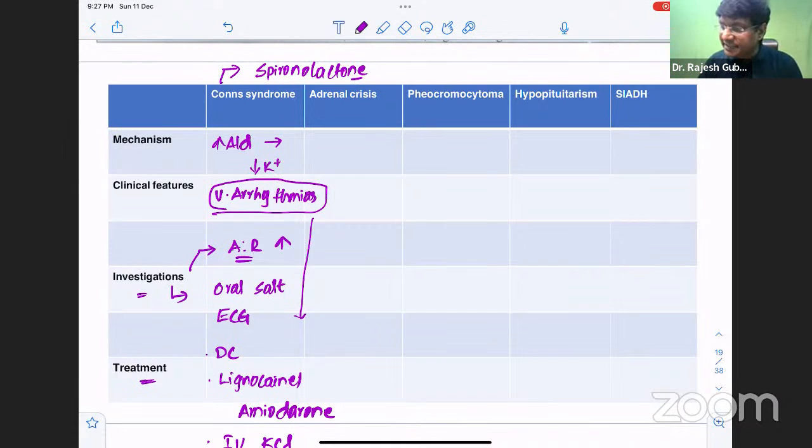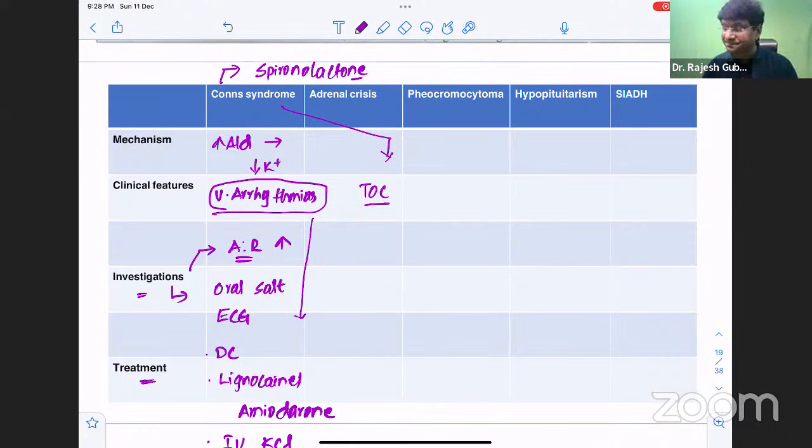But what is the treatment of choice for Conn syndrome? The treatment of choice is surgical excision of the tumor. When will you give an aldosterone antagonist? When there is bilateral adrenal disease causing hyperaldosteronism, spironolactone or eplerenone should be given. If it is a unilateral adrenal adenoma, then surgical resection of the tumor will be the treatment of choice.